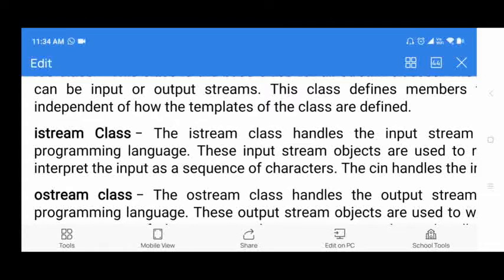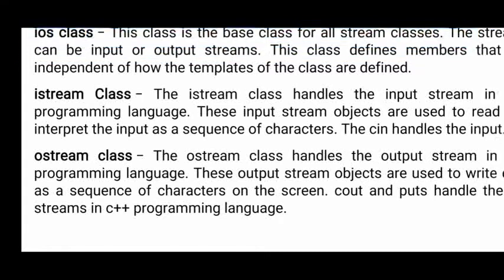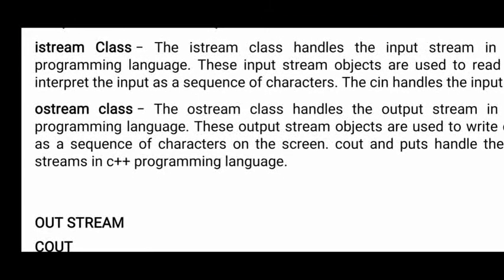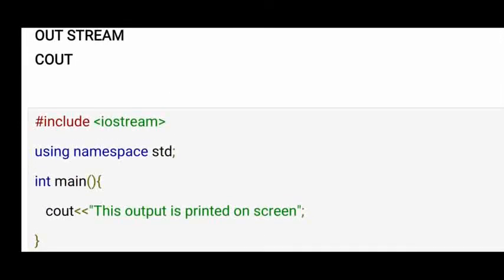Next one is istream. istream is also a stream class which is used to handle input functions. The next one is ostream. It is an output stream class which is used to handle output operations, means whatever output you are displaying from a program that is printed on the console is handled by the ostream class. For ostream we use the cout object. If you want to print something on the screen, on the console, what do we use? cout.